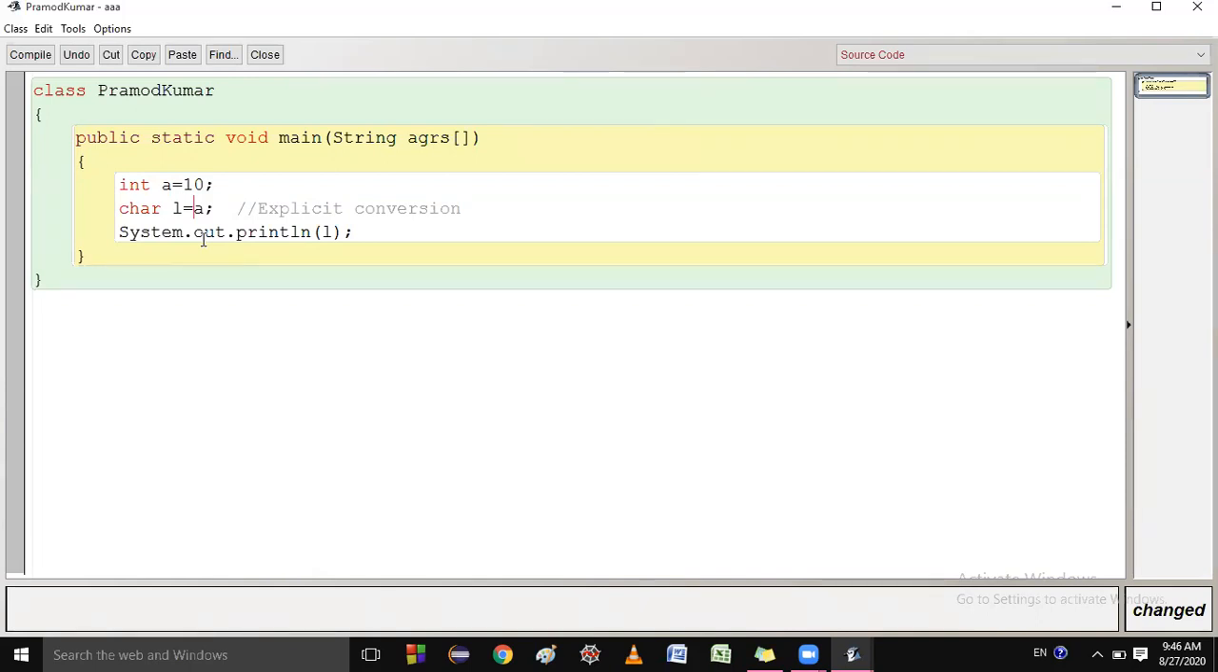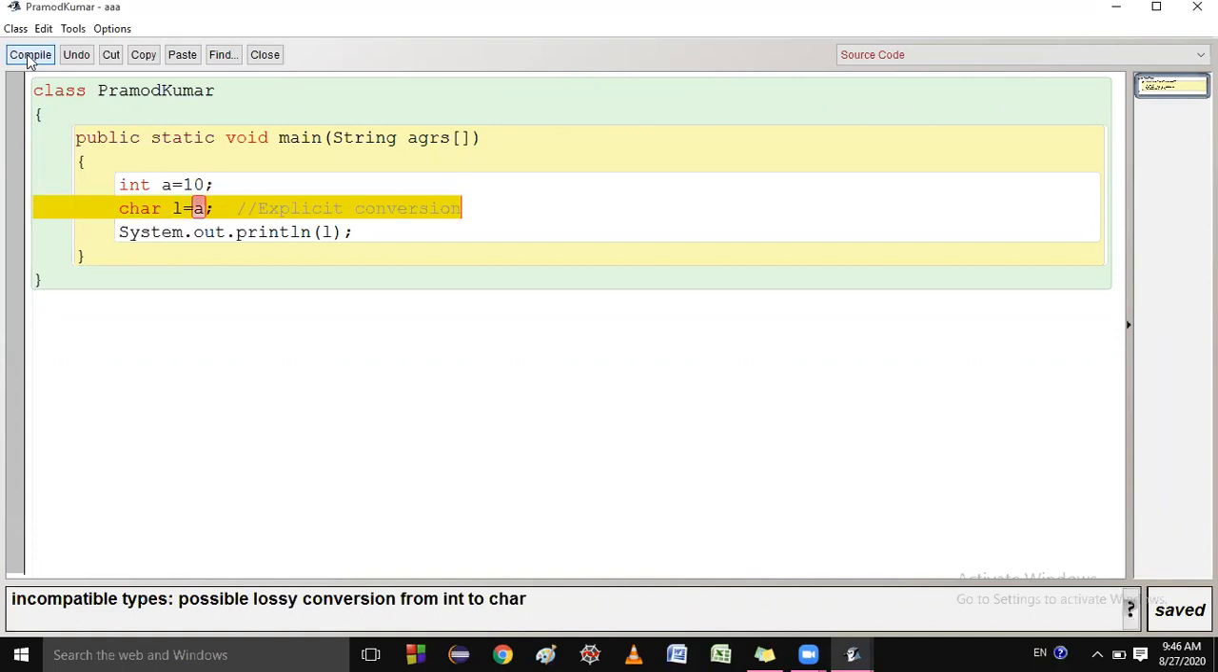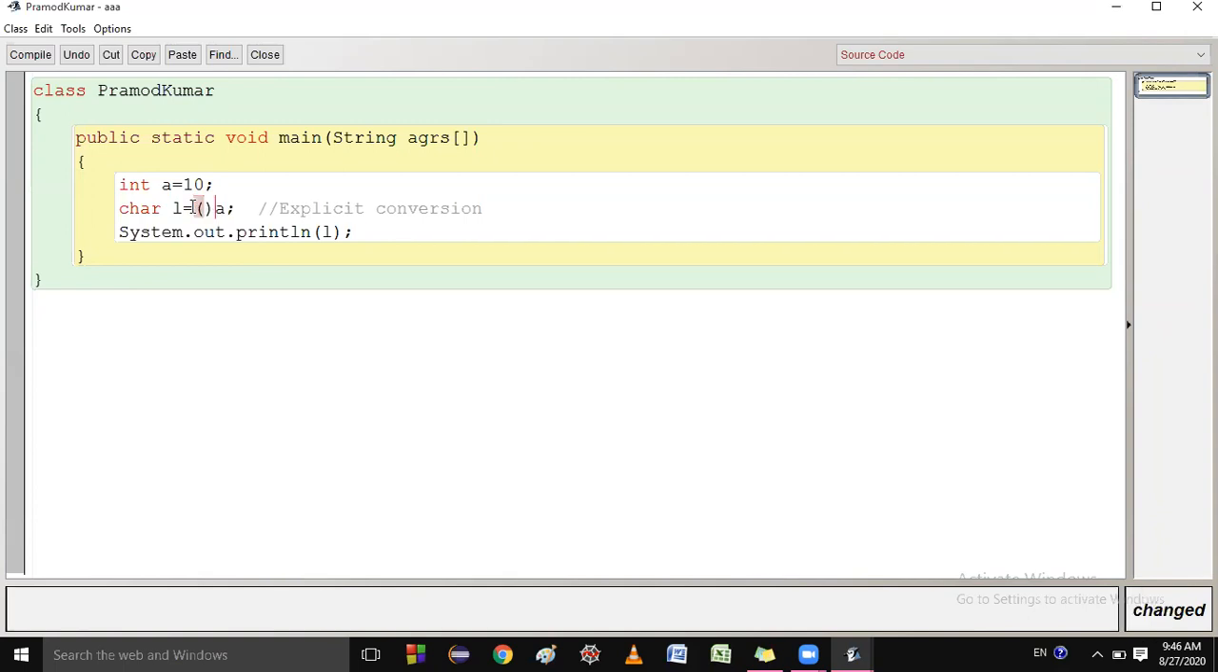Okay, students, I am showing one very important thing, and this code will not run. Just see here: incompatible types, possible lossy conversion from int to char. Why is this coming? Because for explicit type conversion, you must write the typecast operator. In which type are you converting? Character type. So you will write here char.